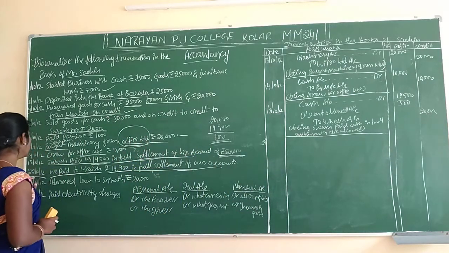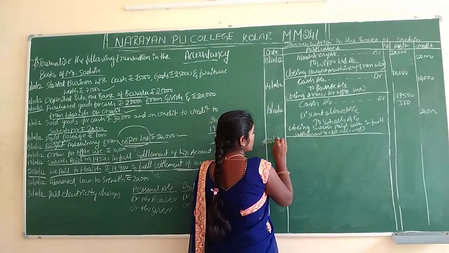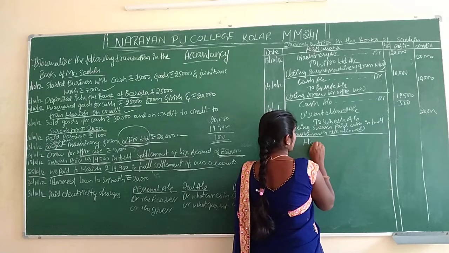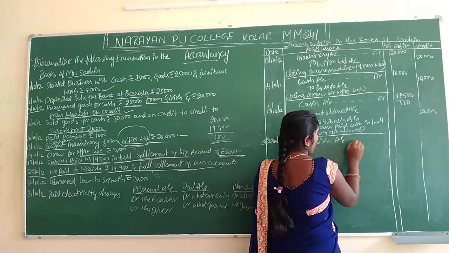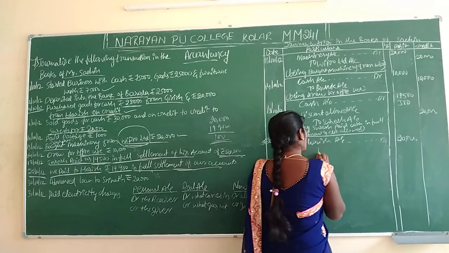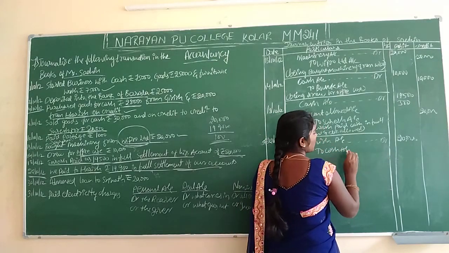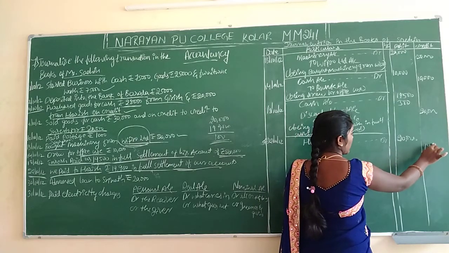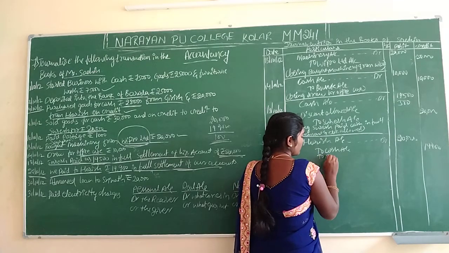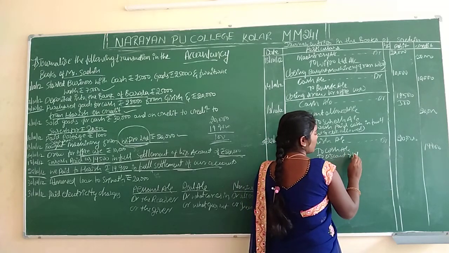See here, Harish account, 19,900 only. And the remaining 100 rupees is discount received.